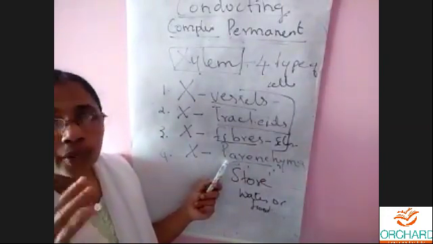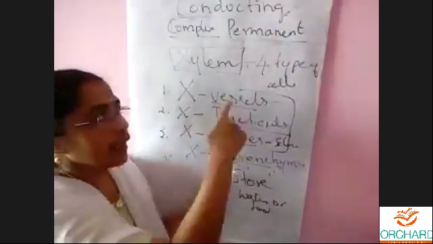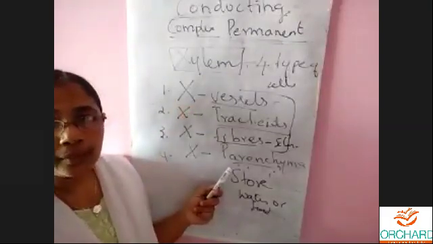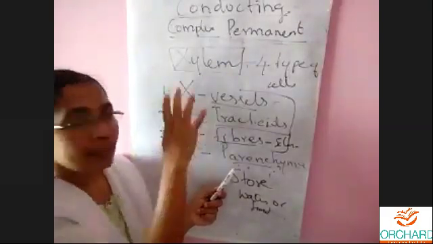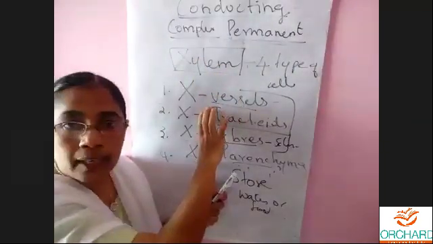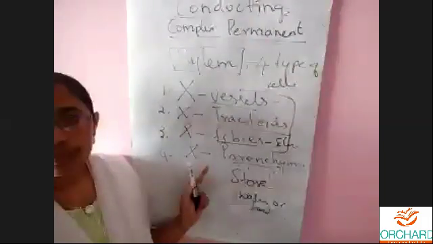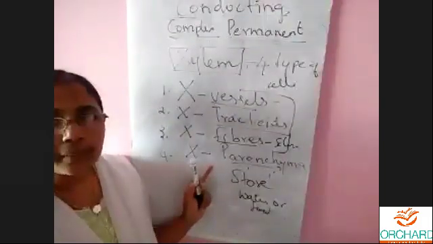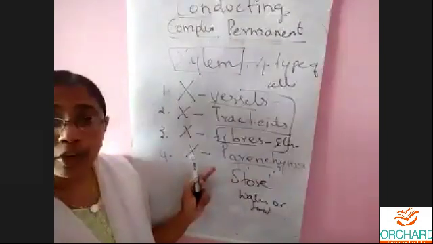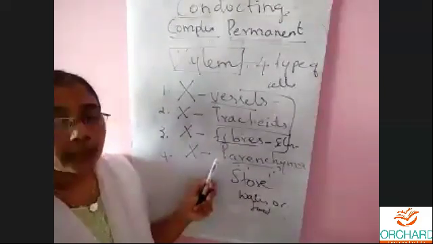I think now we can write in your own words. If I ask in 4 marks, you can write in your own words about xylem elements. Can you do it, children? First, you have to give the function of xylem. Then you have to give the 4 different types of xylem elements and mention the function of each. That's all, very simple. Now, if I give a paper and ask you to write, will you all be able to write about xylem? Yes?